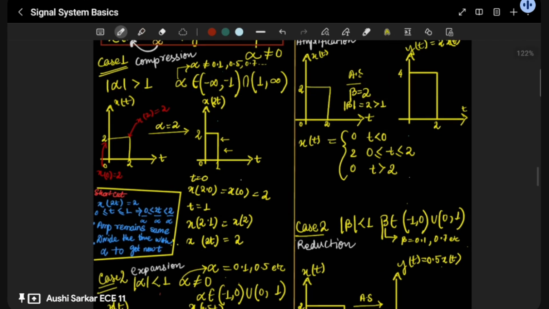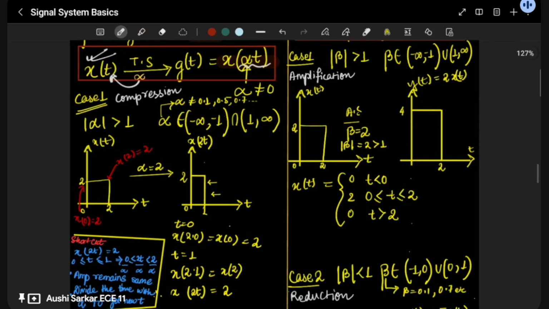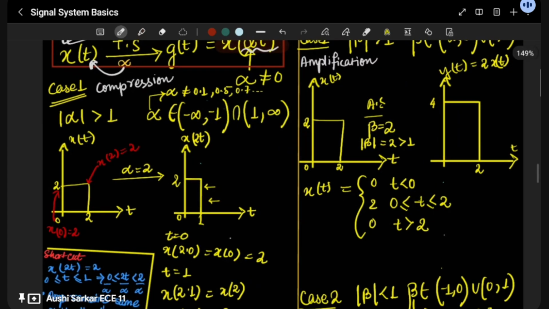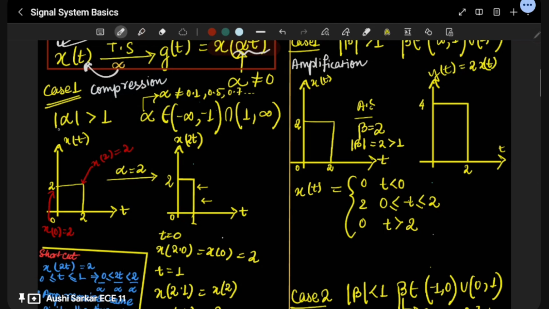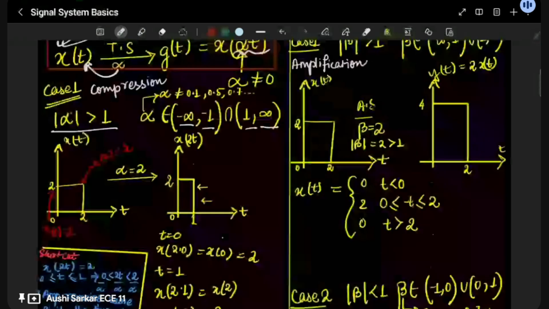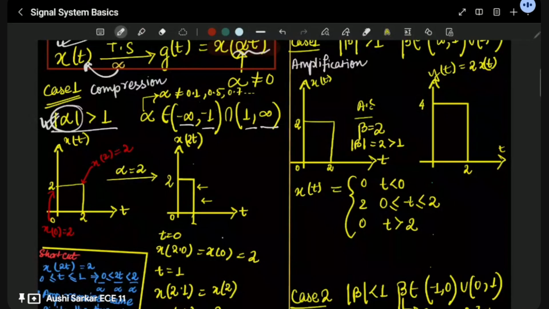So what is compression? What do we understand by the word compression? Compression means getting something reduced in shape due to some pressure. Here you can see that when the alpha value is more than 1, alpha belongs to minus infinity to minus 1 and 1 to infinity, taking the modulus. Just remember this and take a note, as it is going to be very important for you as well.